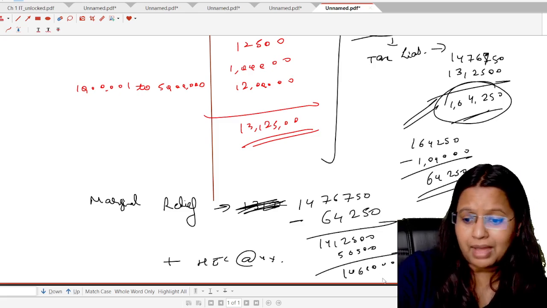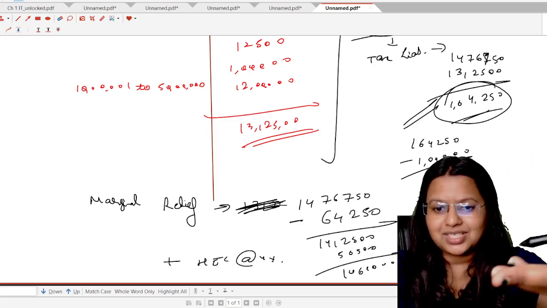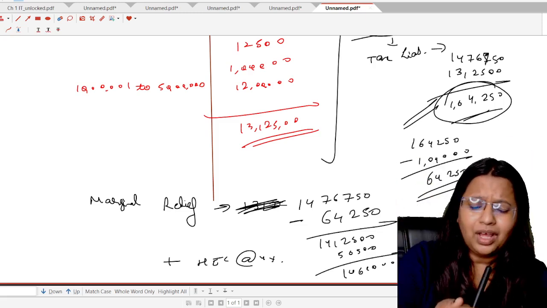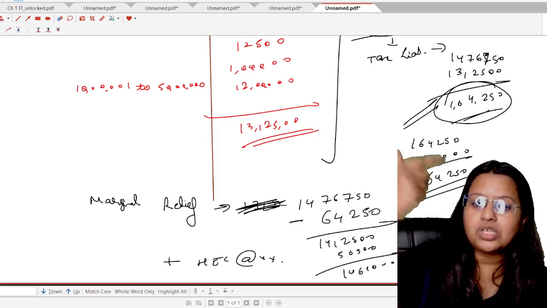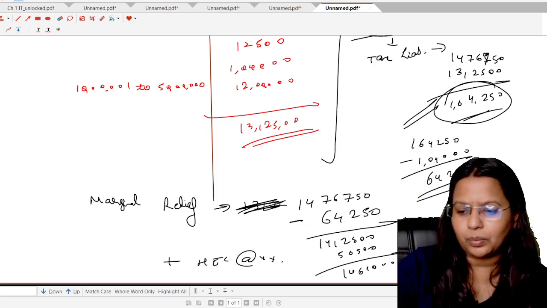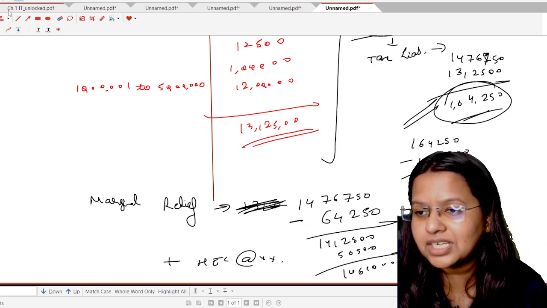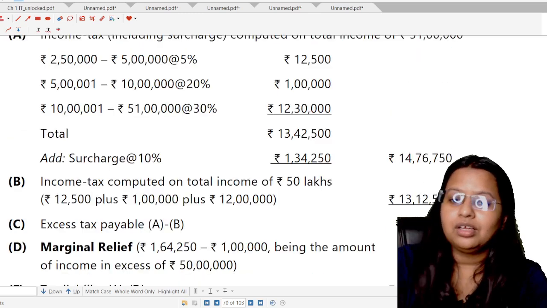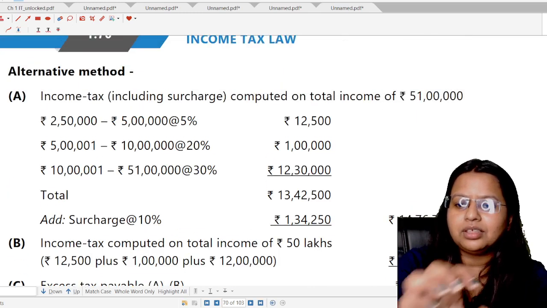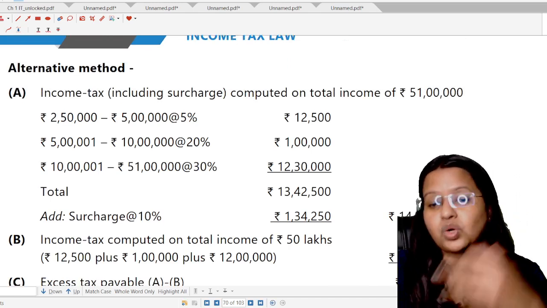Now you might be thinking, ma'am, they have to pay the additional health and education cess. But it is on the complete income now. So this will not be available for the marginal relief. The marginal relief is for the 64,250 rupees. Okay. Tell me in the comment section, is there any query in the question? Because this is a very important question. Maximum chances are there that you will get the question in the examination as a total income question.